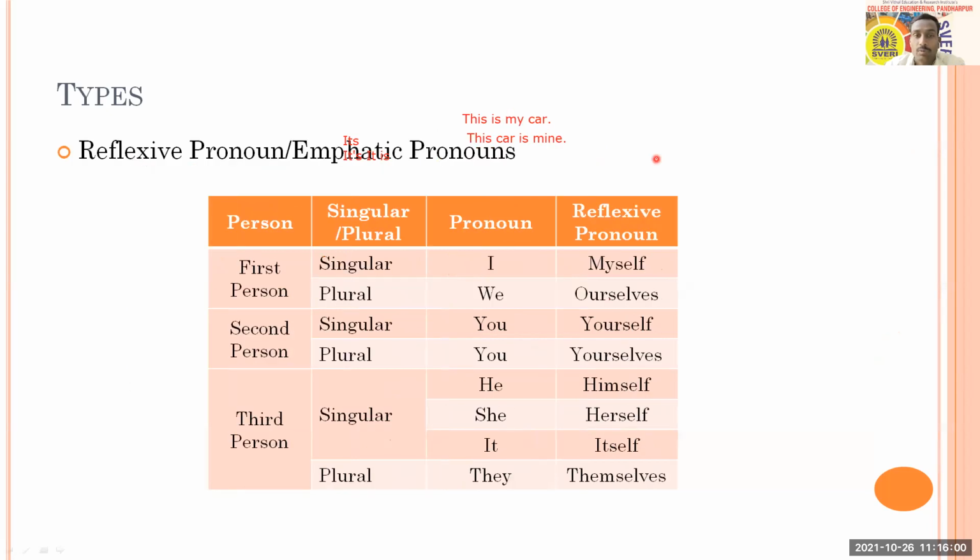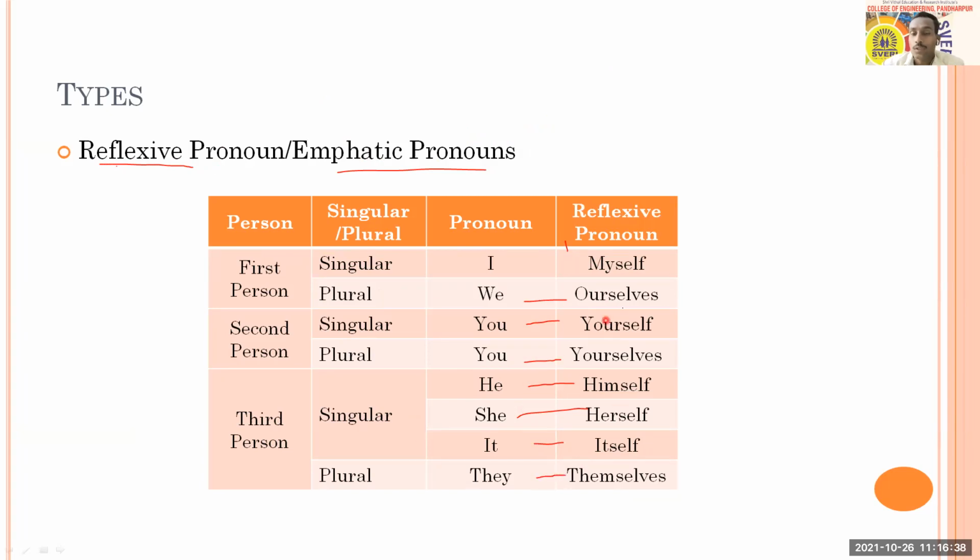Okay, so with this, we will go to the next slide, and on the next slide you are going to have another type, which can be the reflexive pronoun, or it can be used as an emphatic pronoun also. Here also the similar first person, second person, third person is there, singular and plural as it is, and personal pronouns are all as it is. But you'll see the column here like this: I, myself, we, ourselves, you, yourself, you, yourselves, he, himself, she, herself, it, itself, they, themselves.